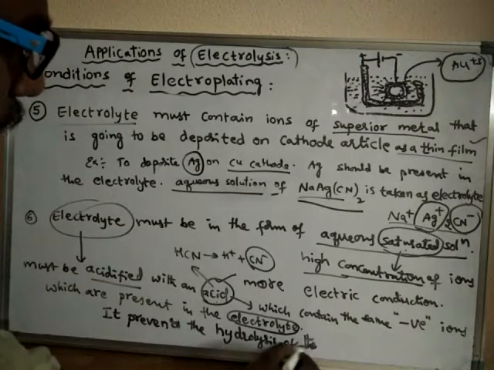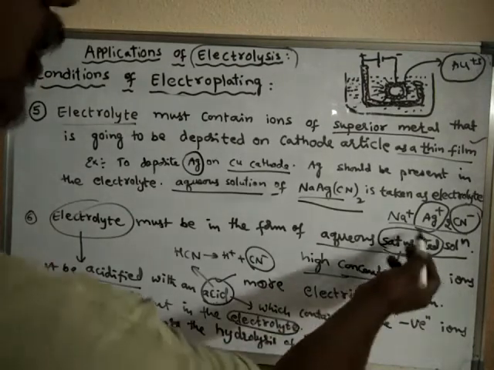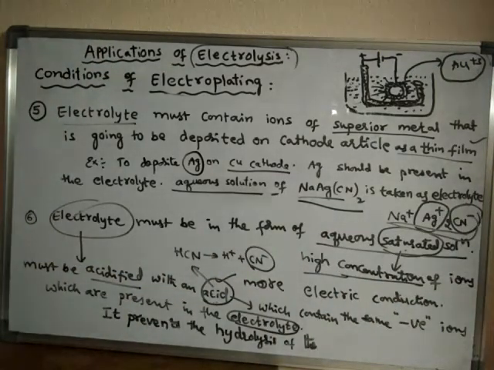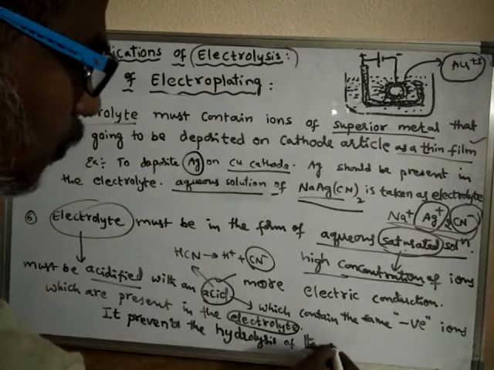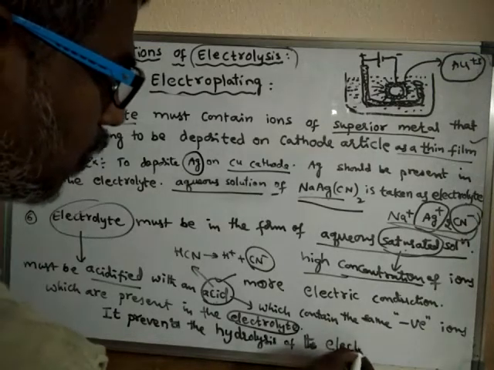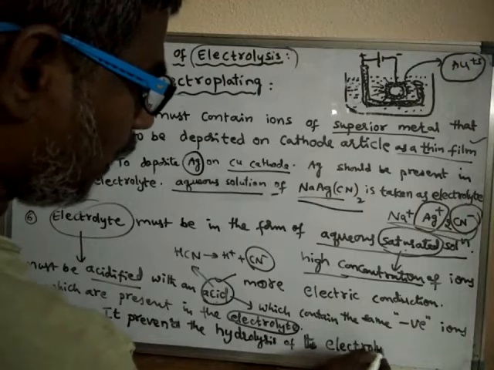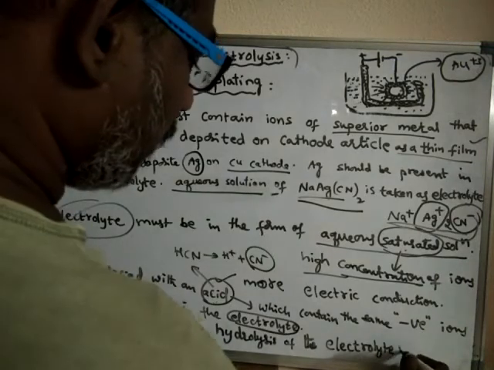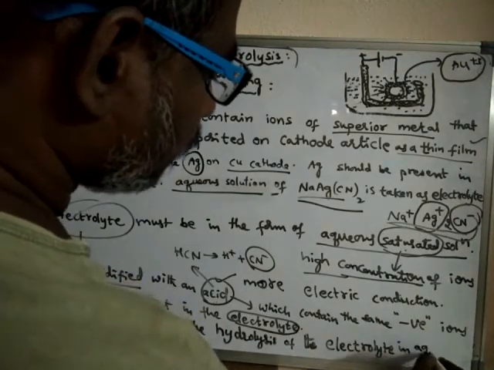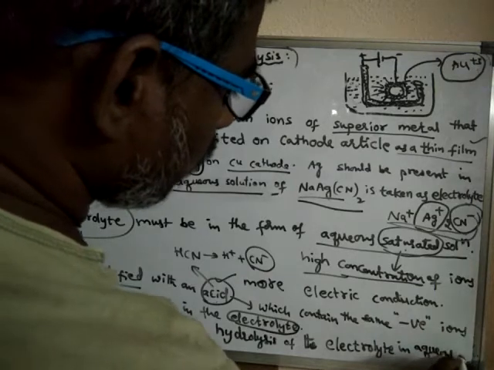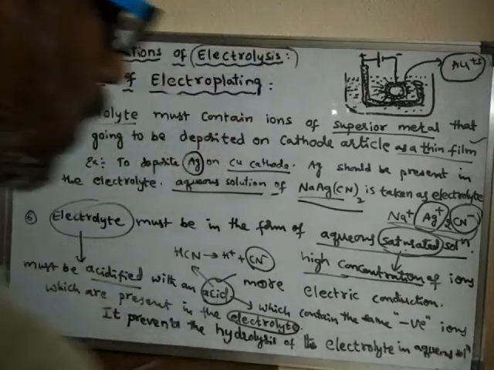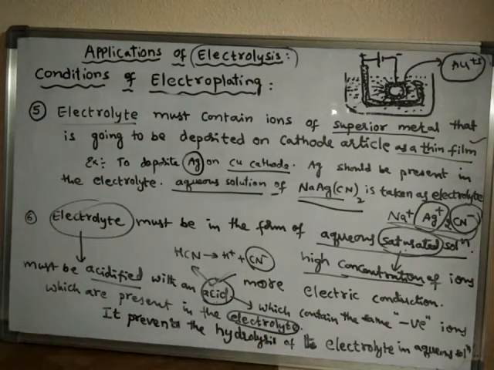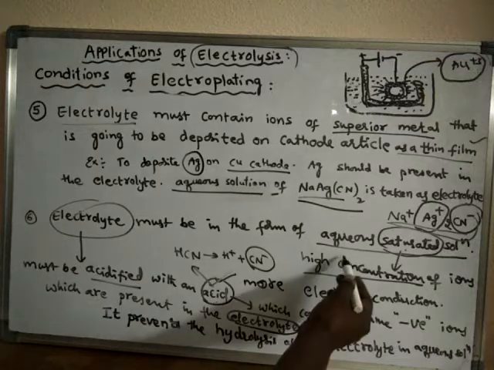It prevents the hydrolysis of the salt. That means, what is that salt we have taken here? Sodium argentocyanide. Okay, so that means it prevents the hydrolysis of the electrolyte. In order to prevent the hydrolysis of the electrolyte in aqueous solution, we have to add an acid to that aqueous saturated electrolyte.